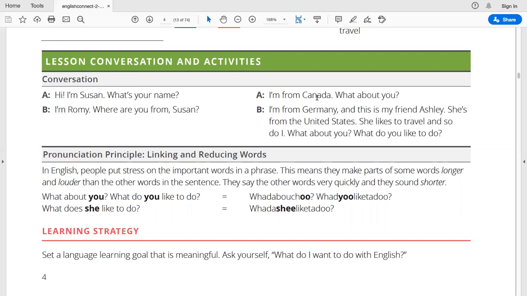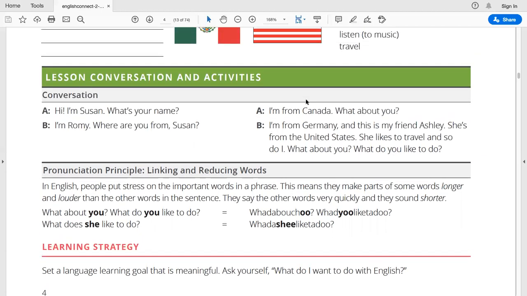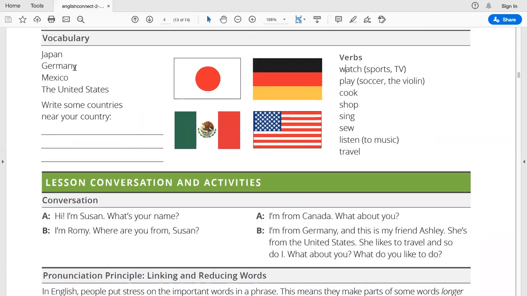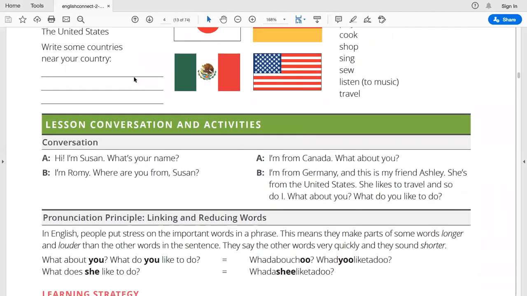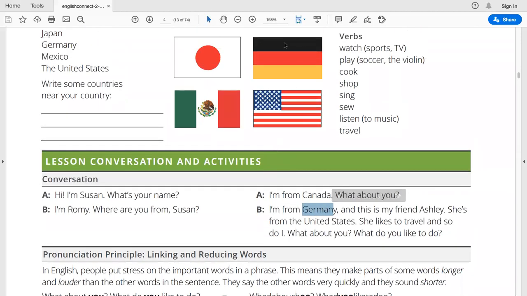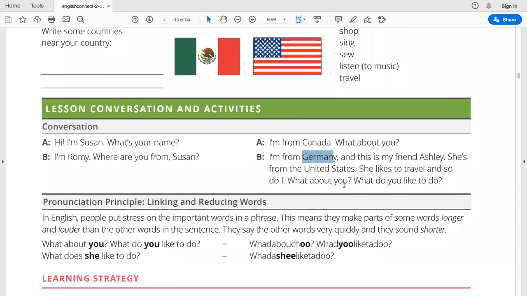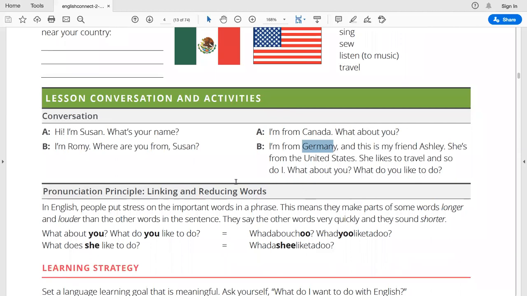So we see some of the names of countries that we saw earlier up here. The United States, well, they mentioned that somebody's from the United States. Ashley, she's from the United States. Germany, we have the German flag up here. Canada, and so we see that some of the countries are named there.